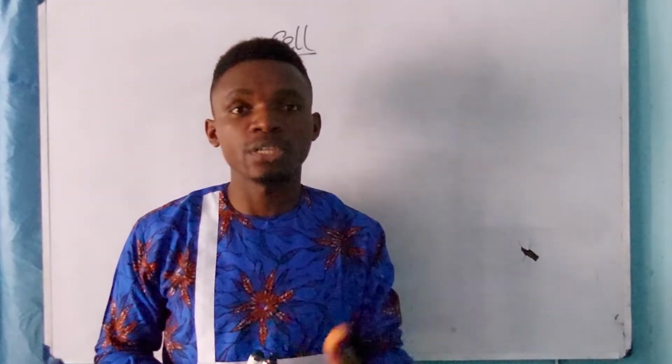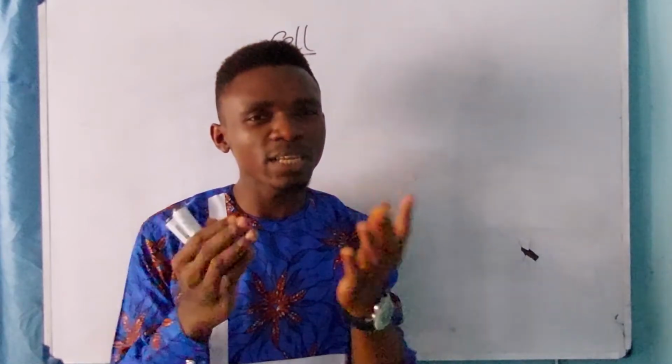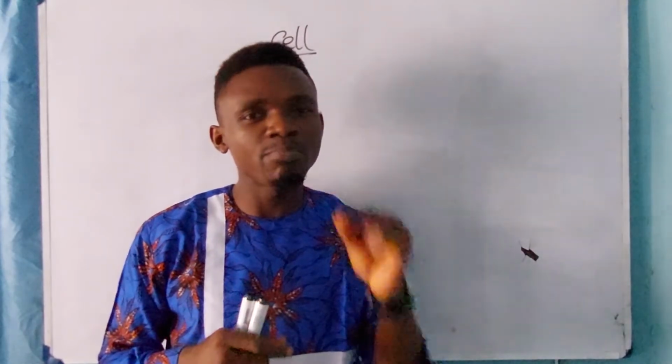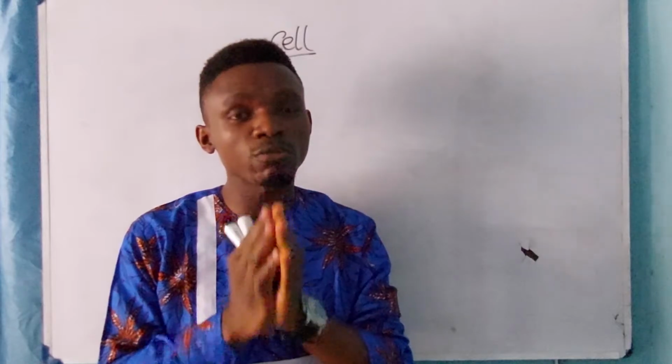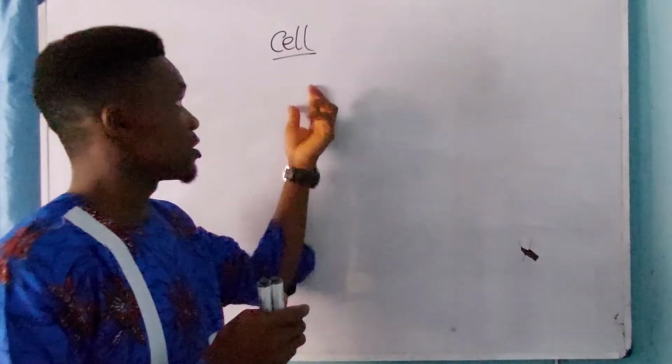Now, in today's video, I shall be teaching us cell in biology. Cell. Now, please, the cell I'm referring to here is not the place where prisoners are kept. No, I'm talking of cell in biology. Now, cell means it is the smallest unit of life. It is the basic smallest unit of what? Life. That is just the abridged definition of what the cell is.